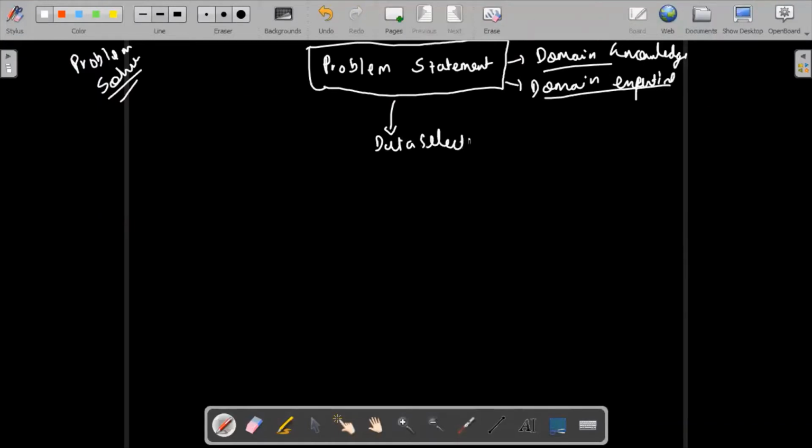So the next stage is data selection. It's one of the most important parts. Basically I want to select the data, right? So maybe there is one problem, and for that problem I want to select the data.